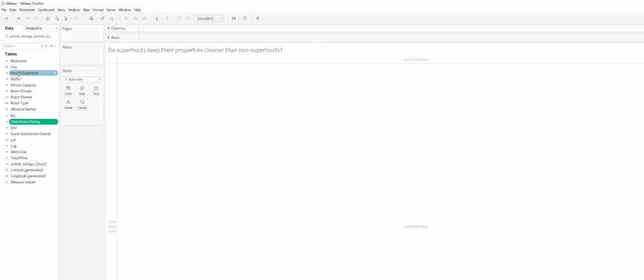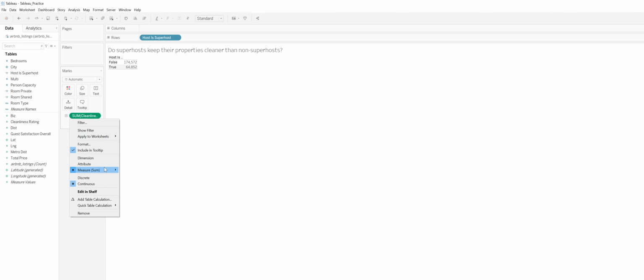So now I'm going to put superhost back there. We want to bucket into superhost and non-superhost. And then I'm going to drag cleanliness rating up to text. And you see it sums it. We don't want to sum. In order to answer this question, we're going to want to take the average. And the reason is, if we sum it, we may have more listings under superhost or non-superhost than the other, and summing it would kind of incorporate that bias of having more listings. So we want to average across them.